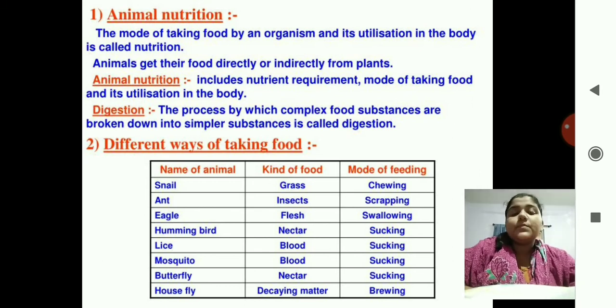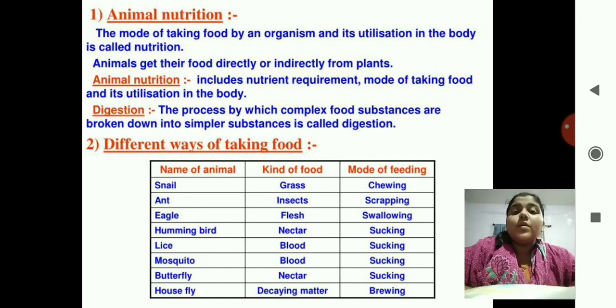Okay, next, it includes the digestion part. So what is digestion? The process by which complex food substances are broken down into simple substances is called digestion. Correct? Digestion means breaking down. You have to remember the meaning of the word digestion. Digestion means breaking down.